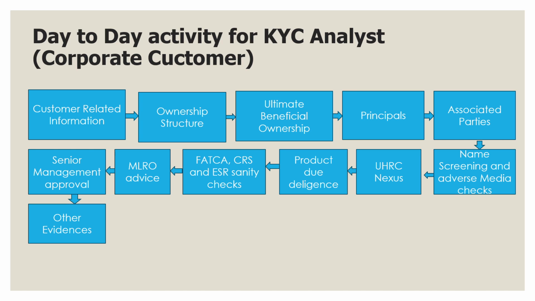Then we identify associated parties or related parties. After that, we do screening and adverse media check. Then in UHRC Nexus, we check whether there is any ultra high risk country involvement in the profile or not, like Cayman Islands, North Korea, Iran, Syria, Sudan, Somalia, Yemen, Myanmar, Libya, Afghanistan. After that, we do product due diligence, where we check whether the product availed by the customer is high risk according to the customer profile, such as business loan, trade finance services, forex exchange services, treasury and cash management services, etc.